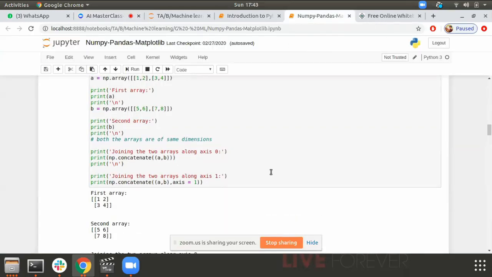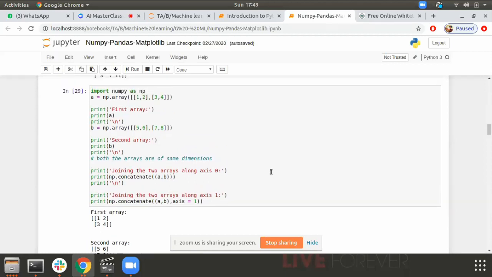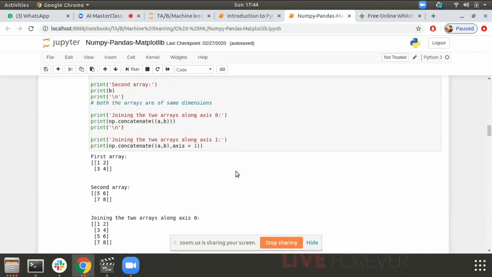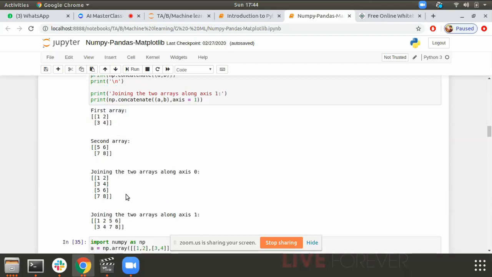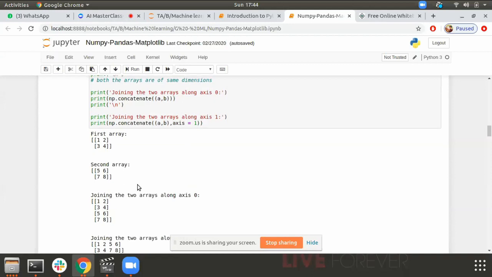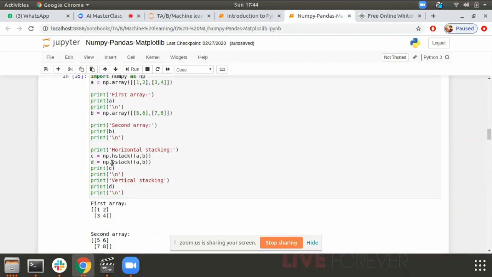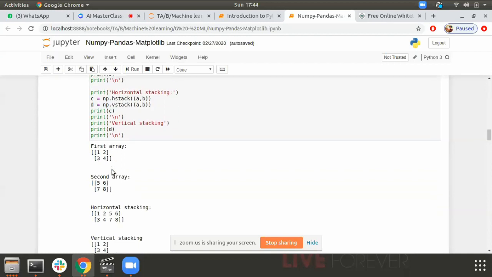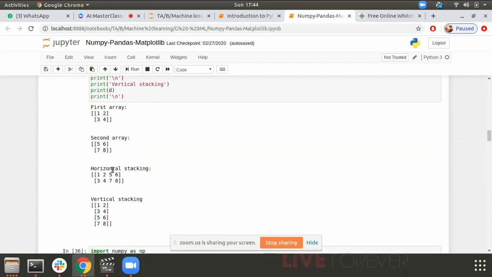The other thing is concatenation of arrays. Concatenation is very important when we play with arrays. We have two kinds of concatenation: horizontal concatenation and vertical concatenation. We also call it stacking, vertical stacking and horizontal stacking. As you can see, we have two arrays here, first and second, joined along axis one. This is a kind of vertical stacking, and the other one is horizontal stacking. You can do the same thing using the functions hstack and vstack. vstack stands for vertical stacking and hstack stands for horizontal stacking.